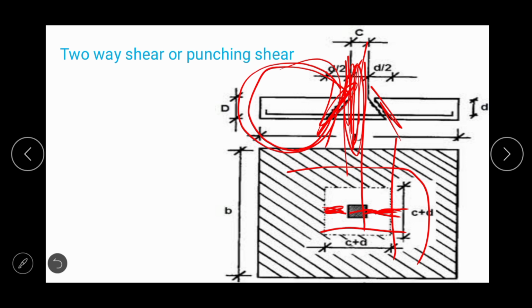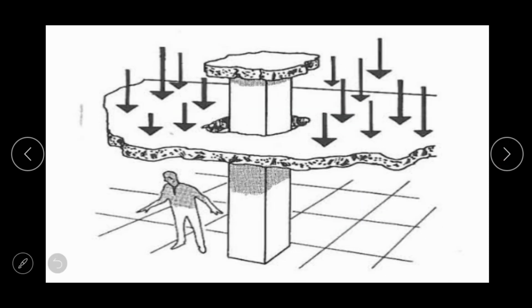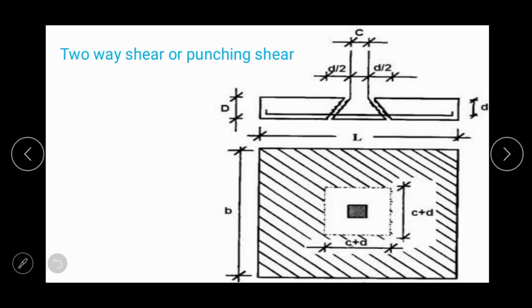So like that, the column tends to punch or tends to move in downward direction, making a punch over the surface of the footing like this. Here you can understand. So the column tries to punch the surface of the footing like this, or tries to make a hole like this. So this is nothing but the punching shear failure. So critical shear is acting at a distance of d by 2 from the face of the column. But for one-way shear, the critical phase is at a distance of d from the face of the column.